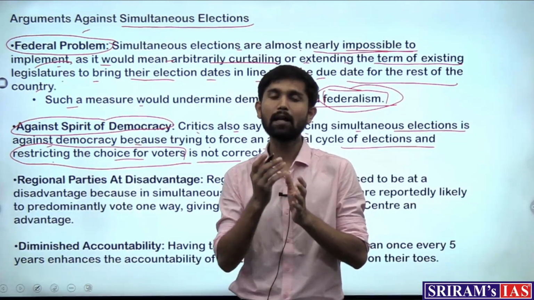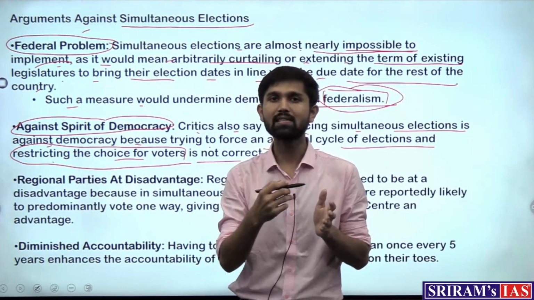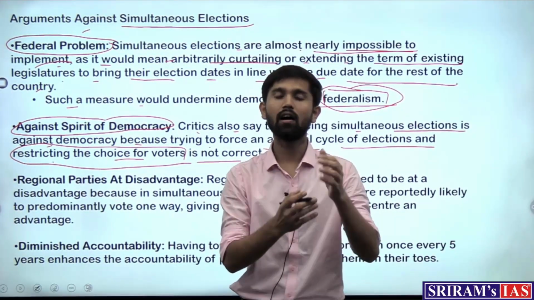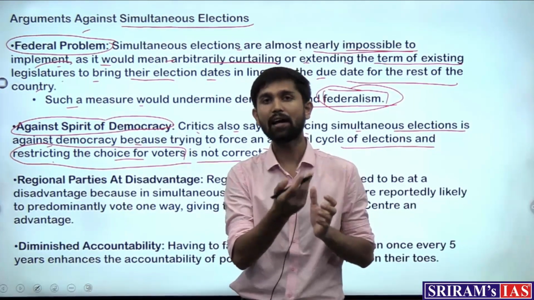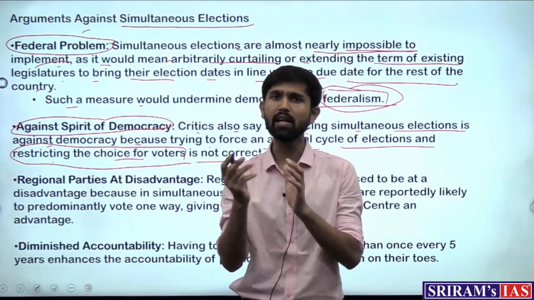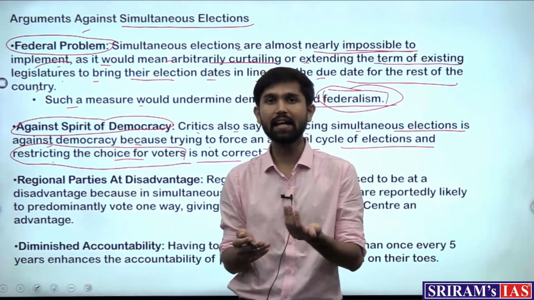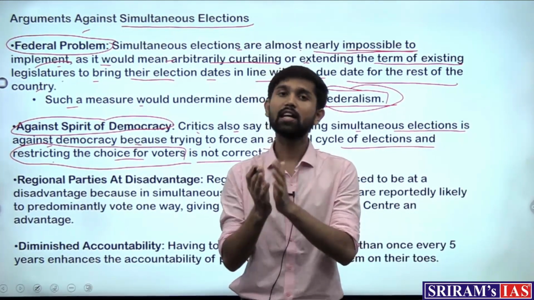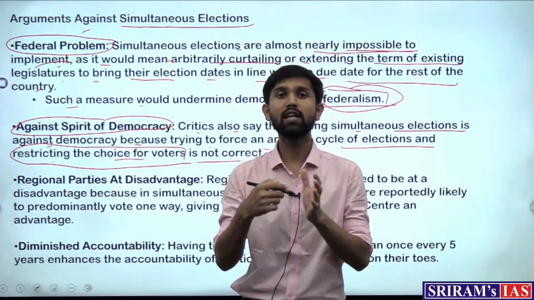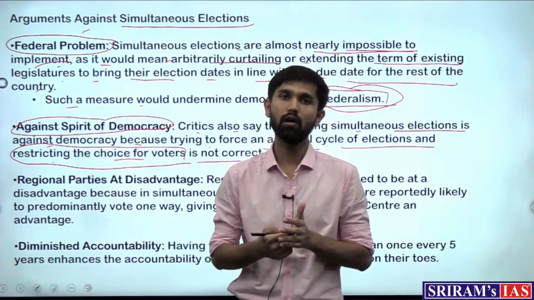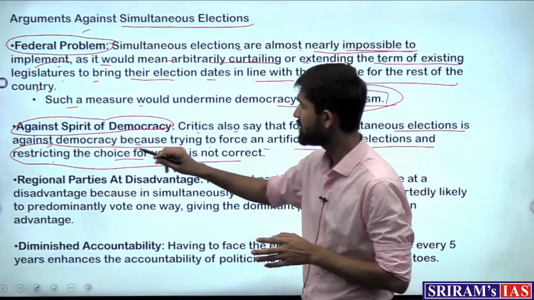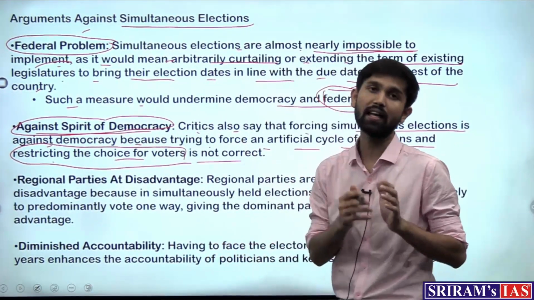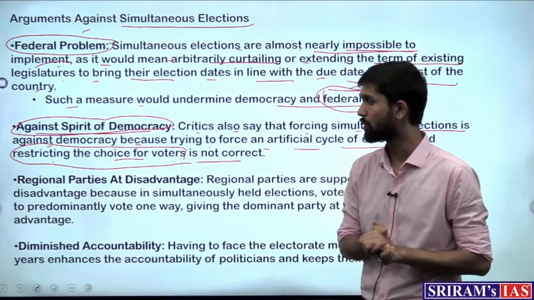What happens is that, let's say that the voter has in some mindset voted in the national election, but gets the hang of the performance of that particular government, and in 2 years when there is a state election, the voter can feel that he or she wants to change his vote. So he or she gets a choice of voting for a different party. This choice is taken away, and this is called being against the spirit of democracy.